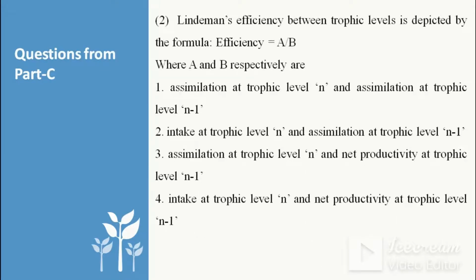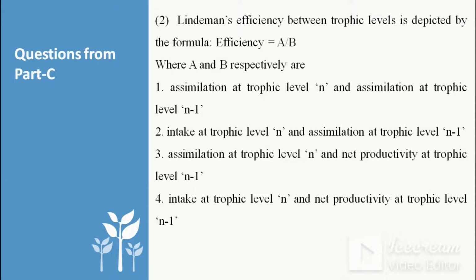So next question is from ecological efficiency, that is, Lindeman efficiency between trophic levels is depicted by the formula efficiency is equal to A divided by B, where A and B respectively are: option 1, assimilation at trophic level n and assimilation at trophic level n minus 1. Second is intake at trophic level n and assimilation at trophic level n minus 1. Third option is assimilation at trophic level n and net productivity at trophic level n minus 1. And fourth is intake at trophic level n and net productivity at trophic level n minus 1.